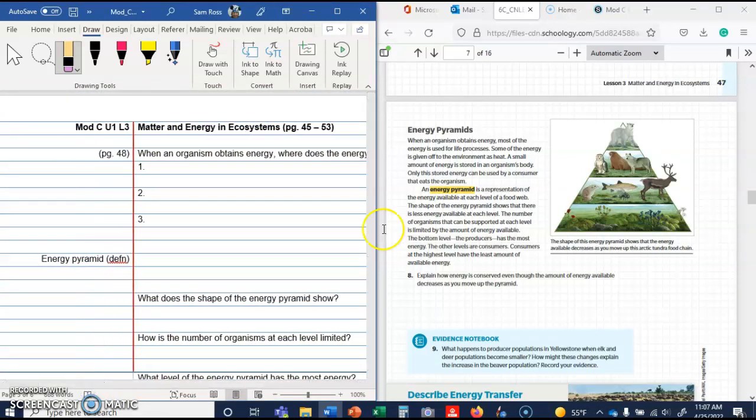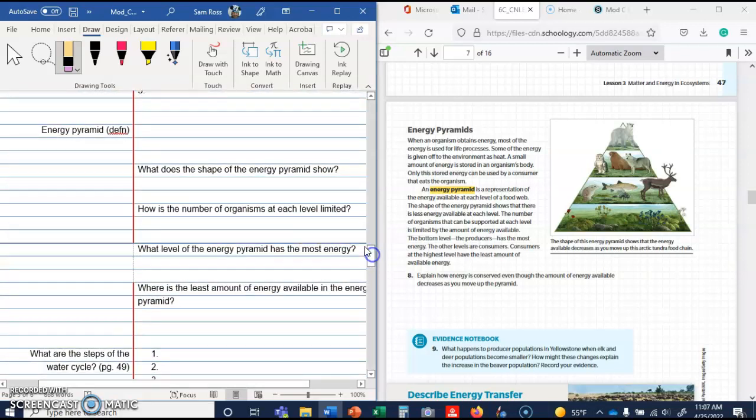Energy pyramid definition. An energy pyramid is a representation of energy available at each level of the food web. What does the shape of the energy pyramid show? The shape of the energy pyramid shows that there is less energy available at each level. There's less energy available at the top than there is at the bottom.